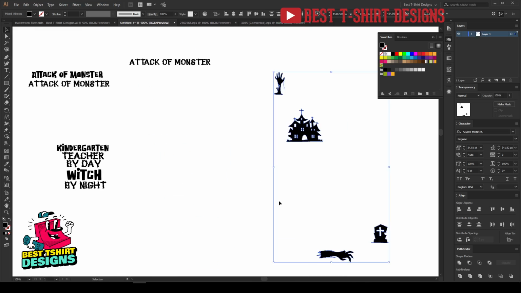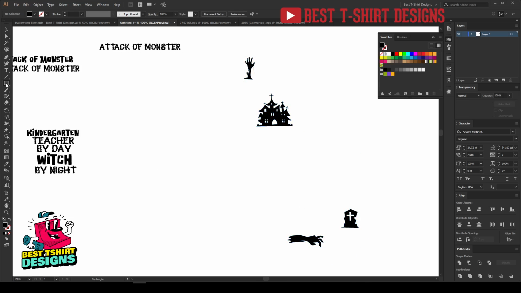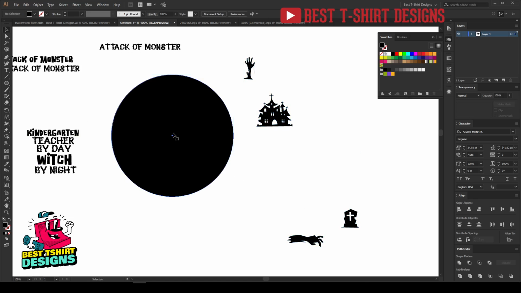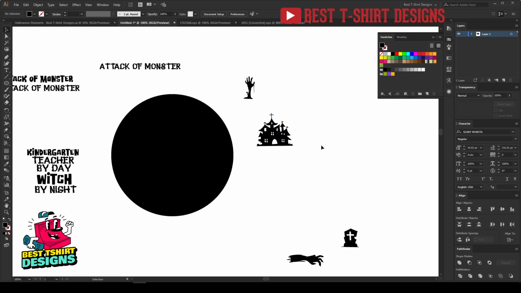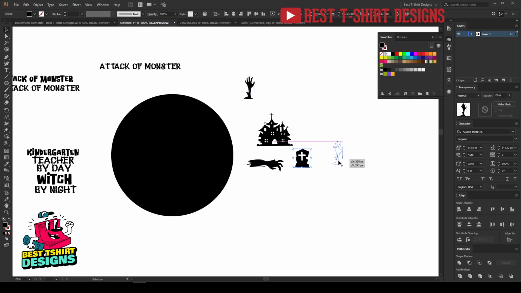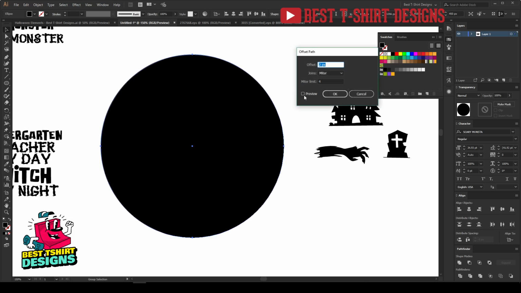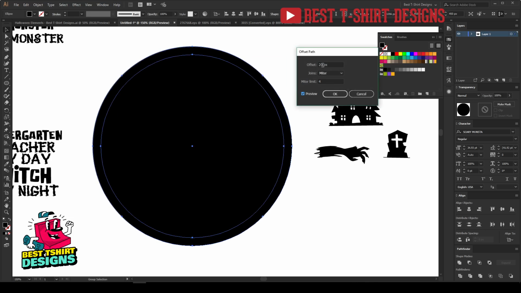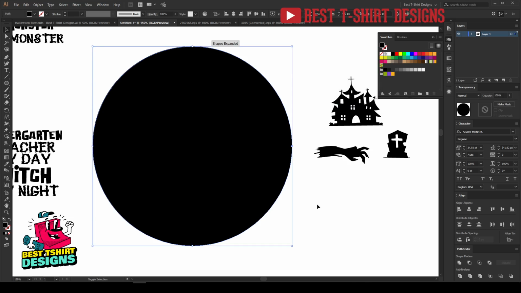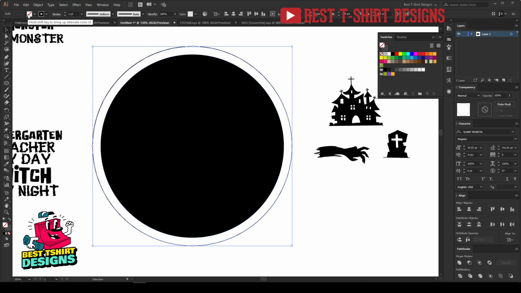Now the main part of this design will be that I'm going to create a background here, just a simple rectangle, but I want to make all these graphics inside the rectangle. I am seeing that people make mistakes while placing these elements, so let's try to fix that. The first step is I'm going to create an offset path for my ellipse, just a little bit. That's fine. Let's press Shift X. If I press Shift X, this will become a stroke, no fill.